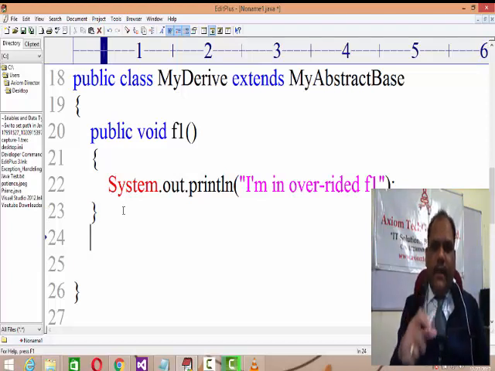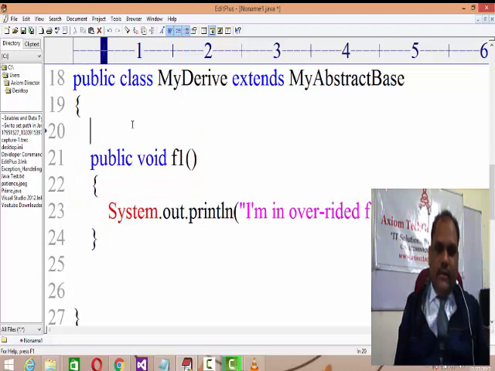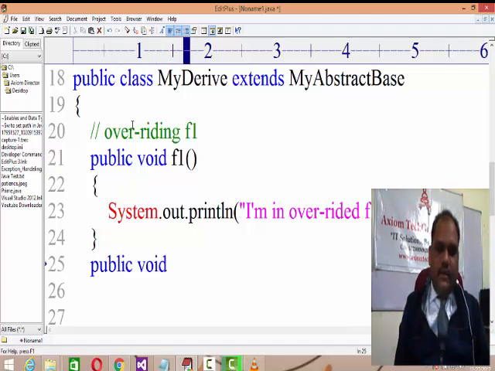Now my derived class is extending from my abstract base. It consists of the abstract method f1, so I'm writing the overriding f1, and then this derived class has its own method as well, right?